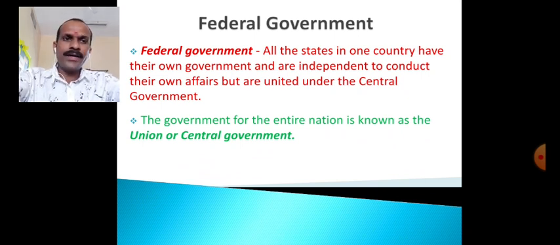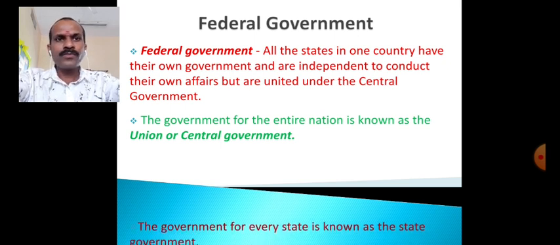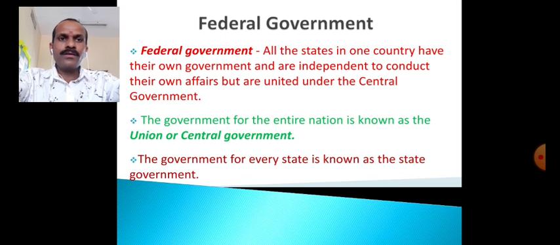The government for the entire nation, as I already told you, is known as the union government or central government, that functions for the whole nation. The government for every state is known as the state government. So the states in India, we can take the example of Maharashtra, Karnataka, Andhra Pradesh, Telangana, Uttar Pradesh, Bihar, Jammu Kashmir, Rajasthan, Gujarat. All these states are having their own government. Those governments are known as the state governments.